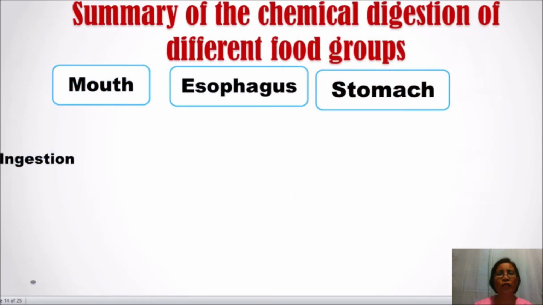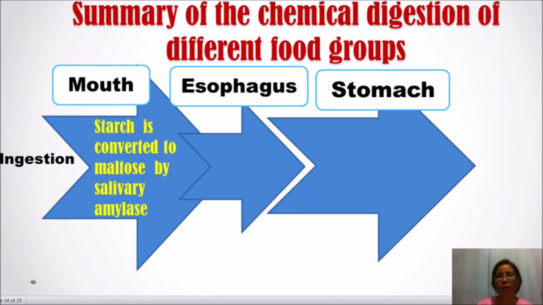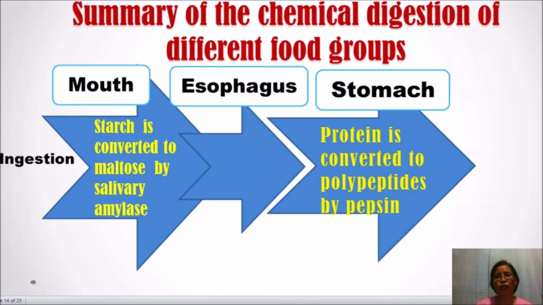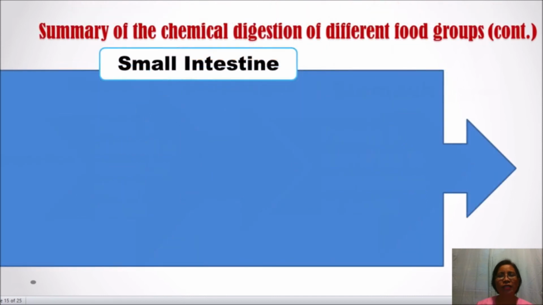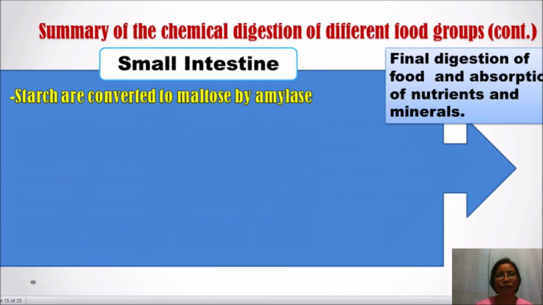Now, let's proceed with the summary of the chemical digestion of different food groups. Of course, from the mouth, the food must be taken in, and starch is converted to maltose by salivary amylase. Then the food will pass through the esophagus to the stomach, where protein is converted to polypeptides by pepsin. Then in the small intestine, where final digestion of food and absorption of nutrients and minerals happens, starch is converted to maltose by amylase.